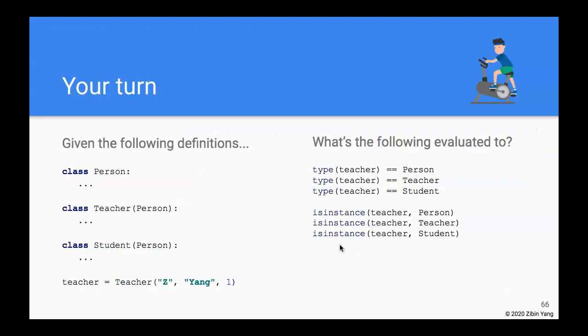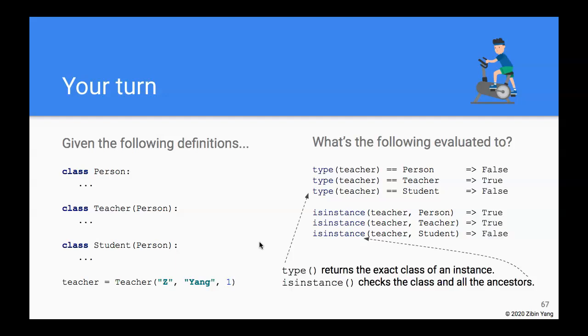And finally, just one exercise for you, and that has to do with making sure you understand the difference between type and isinstance. So given this very familiar inheritance hierarchy, if we look at a few of these expressions, what do they evaluate to? They all evaluate to Boolean True or False, but which one is True, which one is False? And assuming that you have done it, here are the answers.